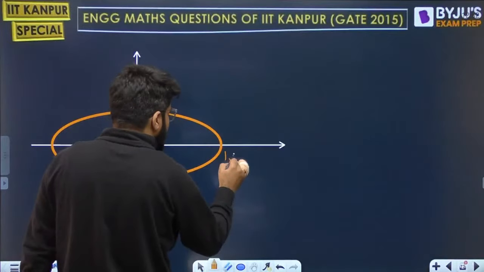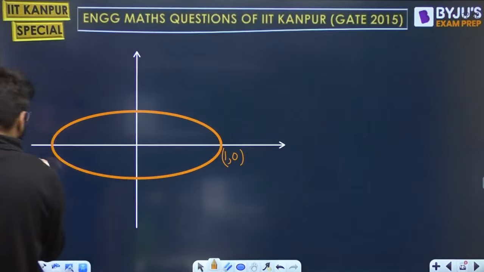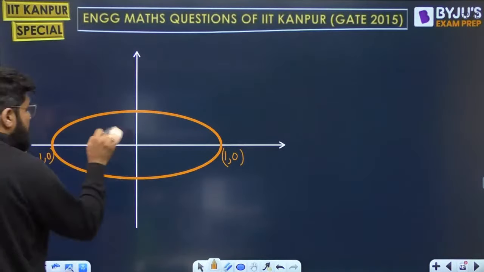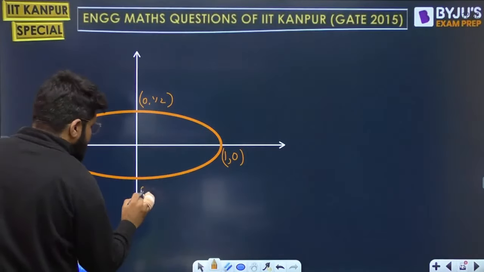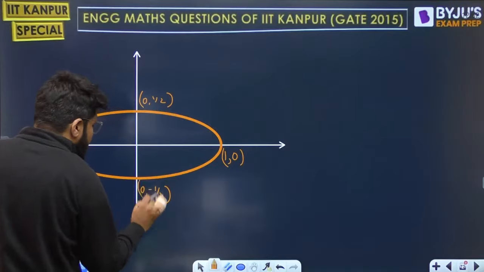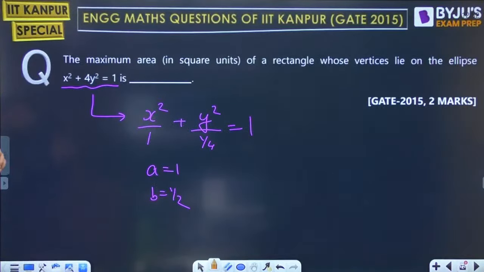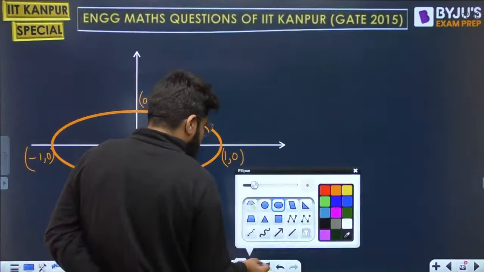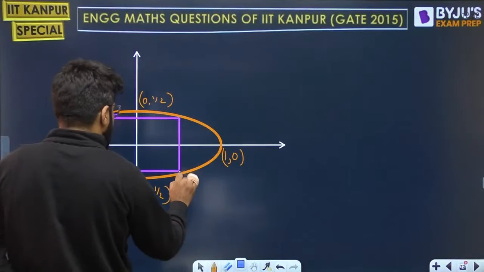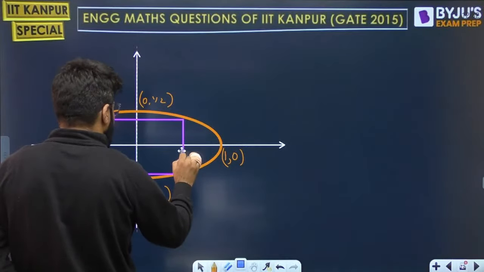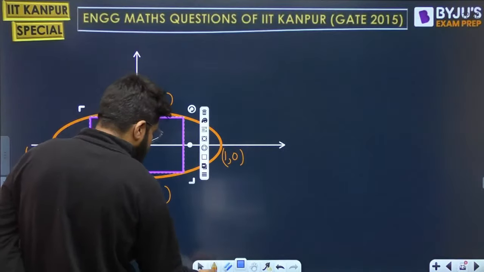So a equal to 1. So this is the point 1 comma 0, minus 1 comma 0, and for the minor axis b is half. So this is 0 comma half and this is 0 comma minus half. And there has to be a rectangle all of whose vertices lie on this ellipse. So let me draw that particular rectangle approximately.